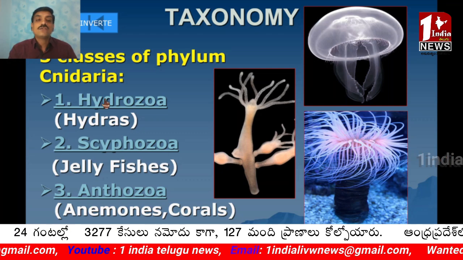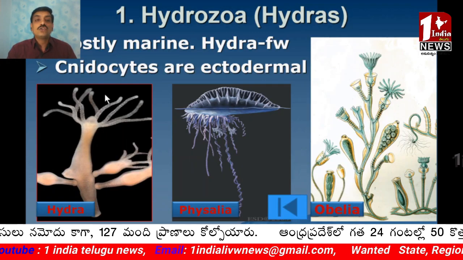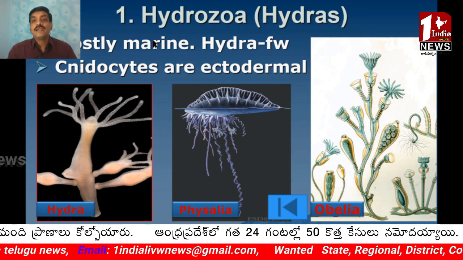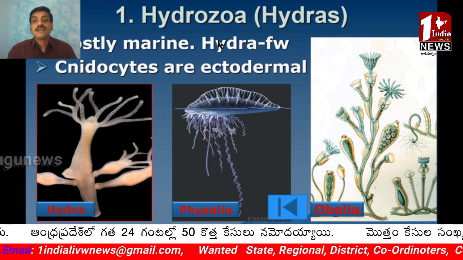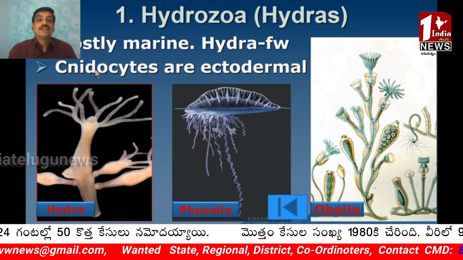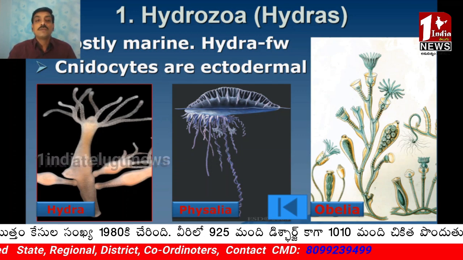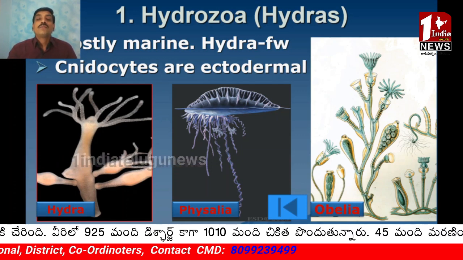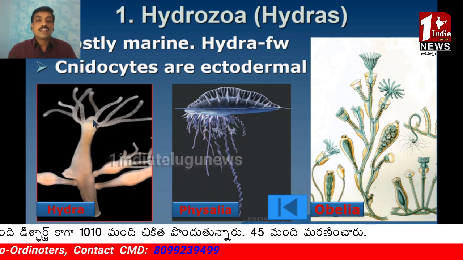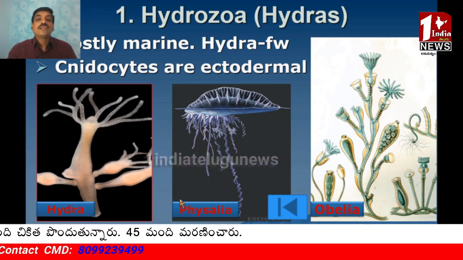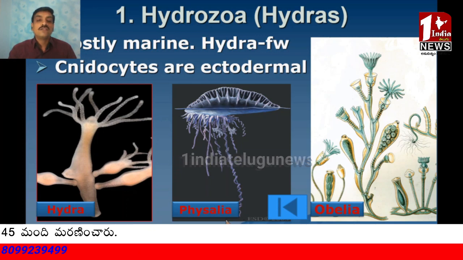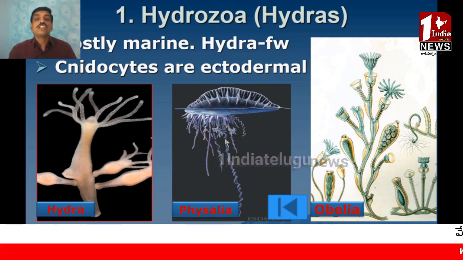Coming to the first one, Hydrozoa. Hydrozoa are mostly marine, and some hydras may be freshwater. The stinging cells, cnidocytes or cnidoblasts, are located on the ectoderm. The examples are Hydra, Physalia, Obelia. This Physalia is also called the Portuguese man of war.